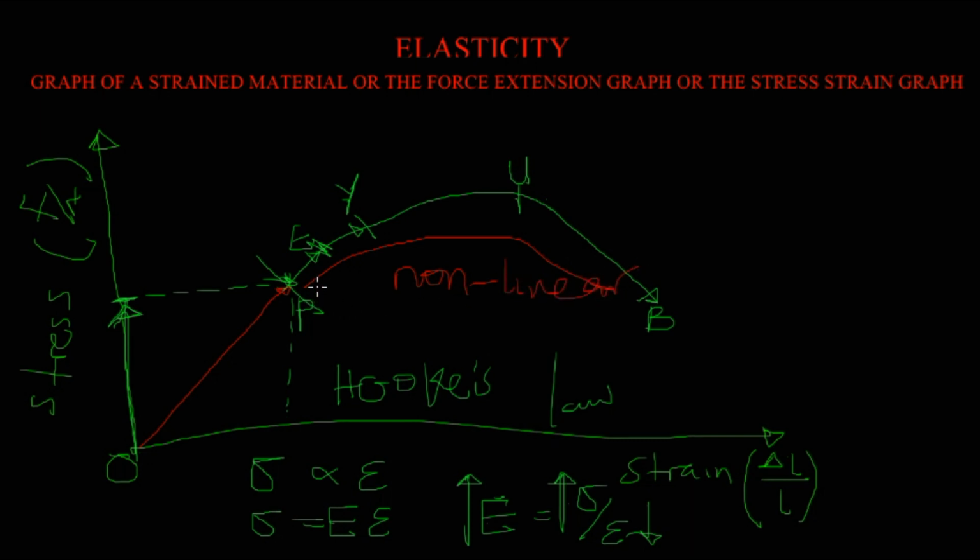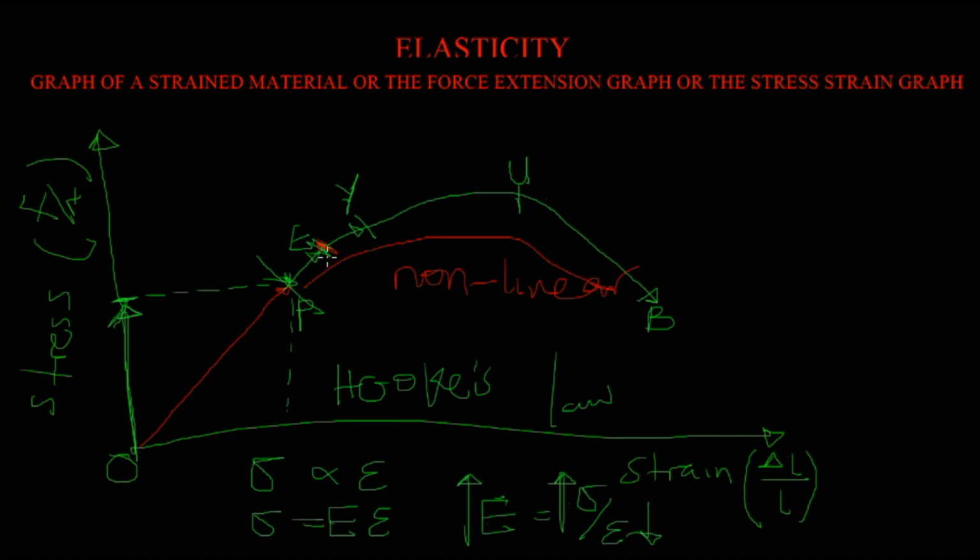Some materials already deviate from Hooke's law before they get to their elastic limit. Many materials are found in this category.